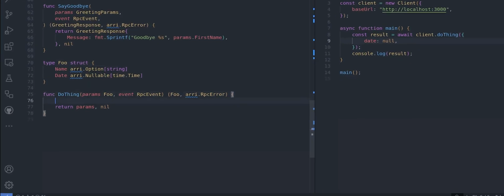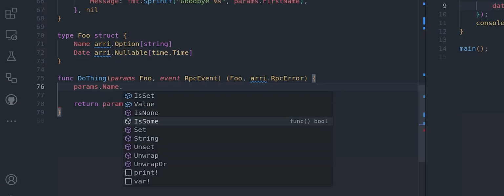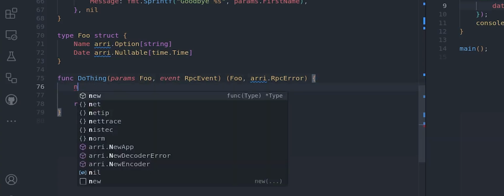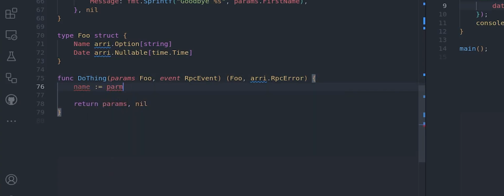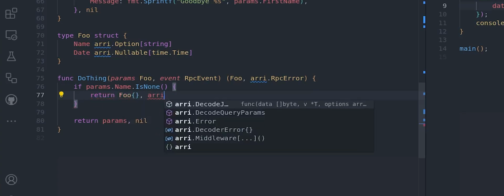On the server side, when we're consuming this, what happens is that our option and nullable types actually have this is-set parameter, and it'll tell you whether it was present or whether it was not present. You could also try to unwrap or, if you want some fallback. So for example, my name is params.name.unwrap or some fallback value. You could do that. Or you could say, if params.name is none, then we're just going to return an error.